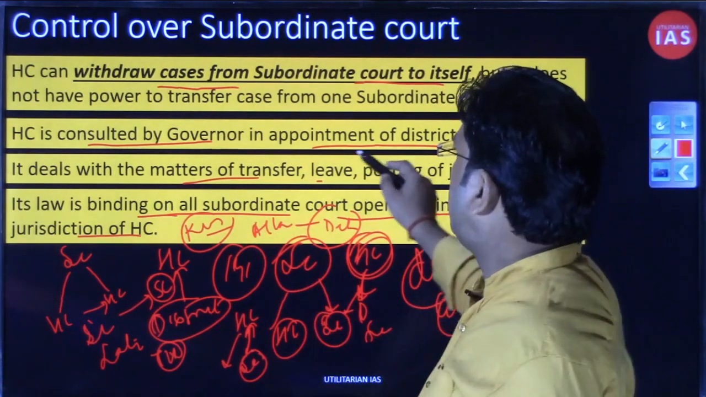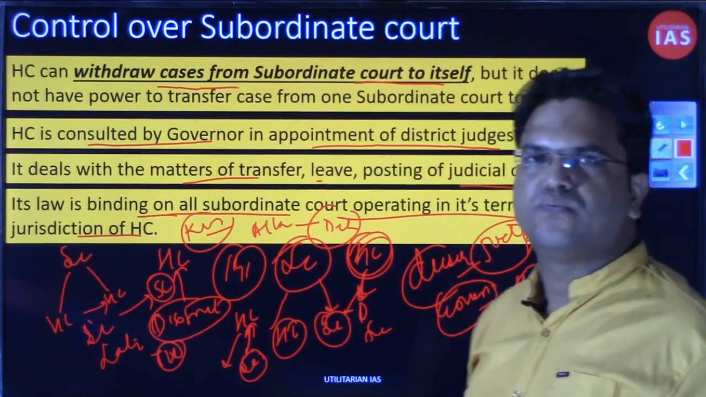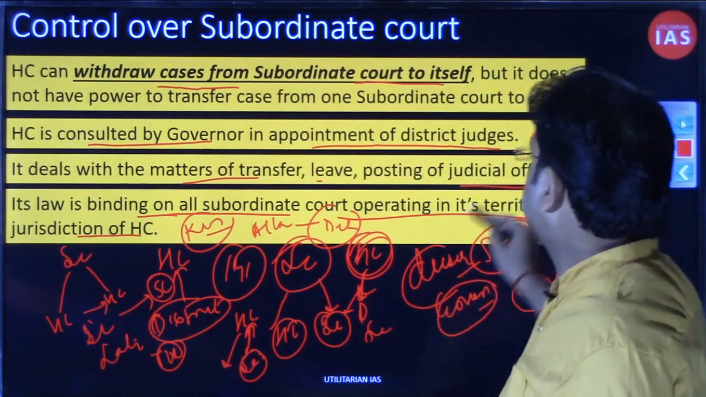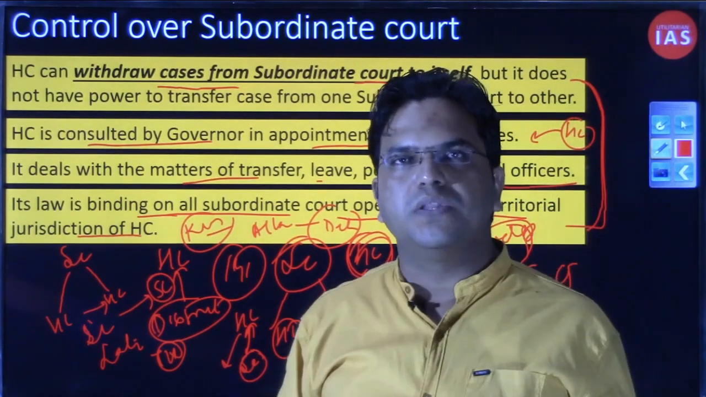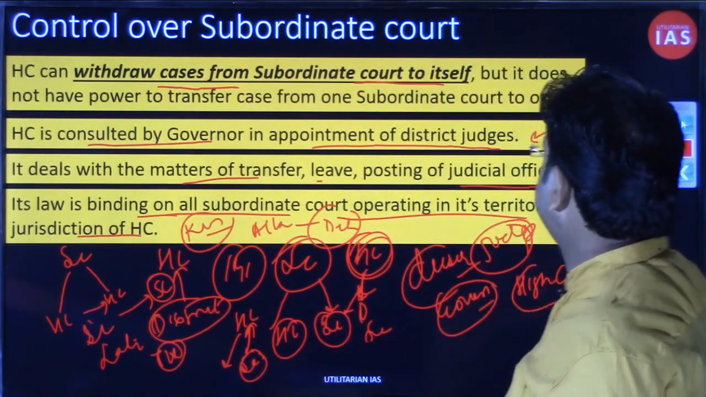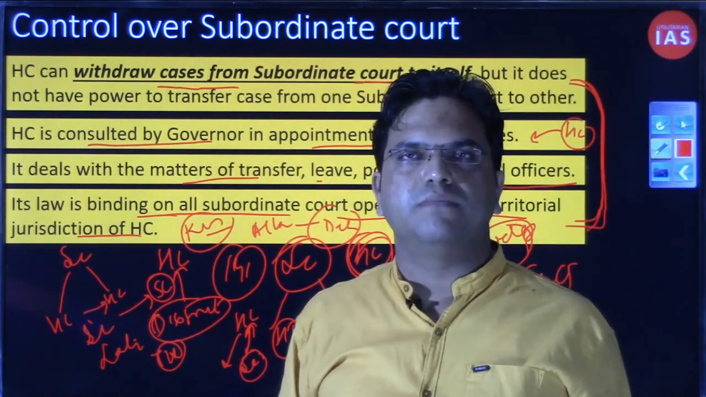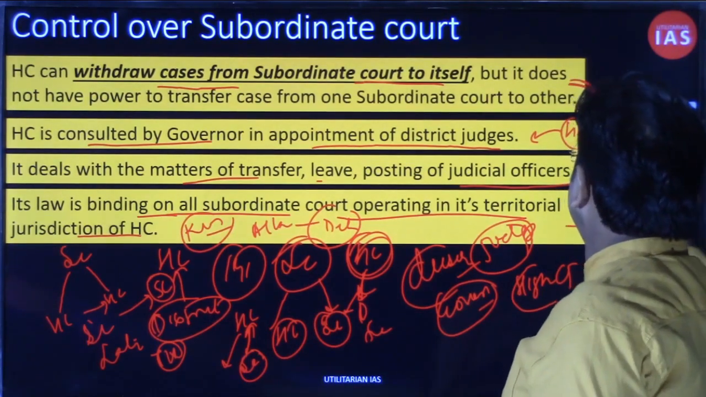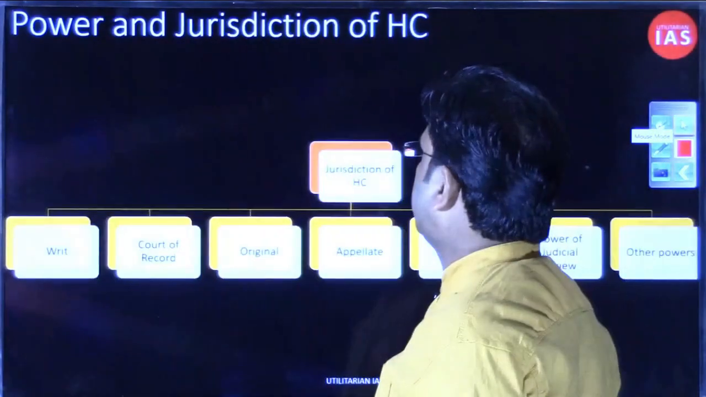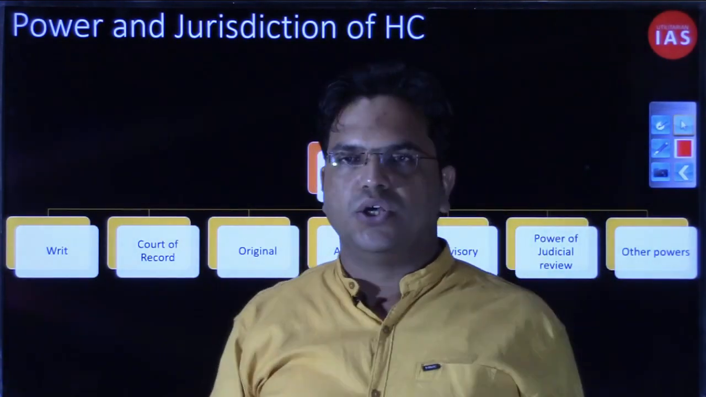So I hope all these 4 points that we have discussed have been put under the supervisory powers of the High Court. Through these powers vested in it, the High Court is doing nothing but supervising the subordinate courts. So I hope you have understood all these supervisory powers, or the control measures, that the High Court has over subordinate courts.